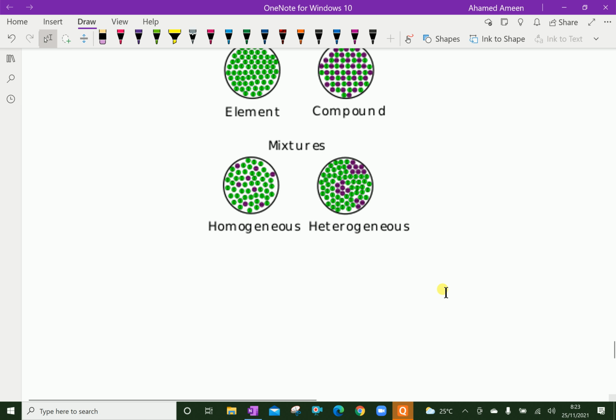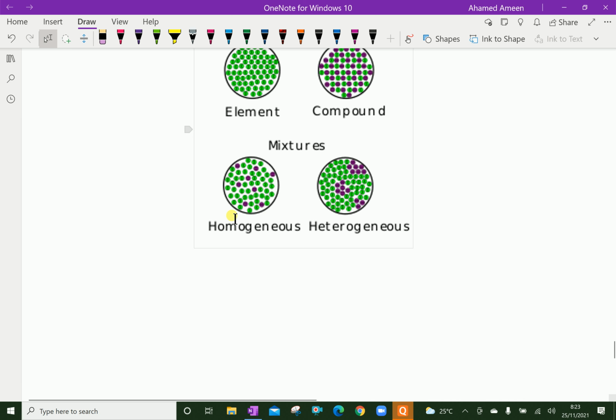Now, separating mixtures. Separating a heterogeneous mixture is easy. Suppose you filter a sand and water mixture through cloth: the water comes down and the sand particles stay on the cloth, so we can easily separate them. But a homogeneous mixture is not easy to separate.